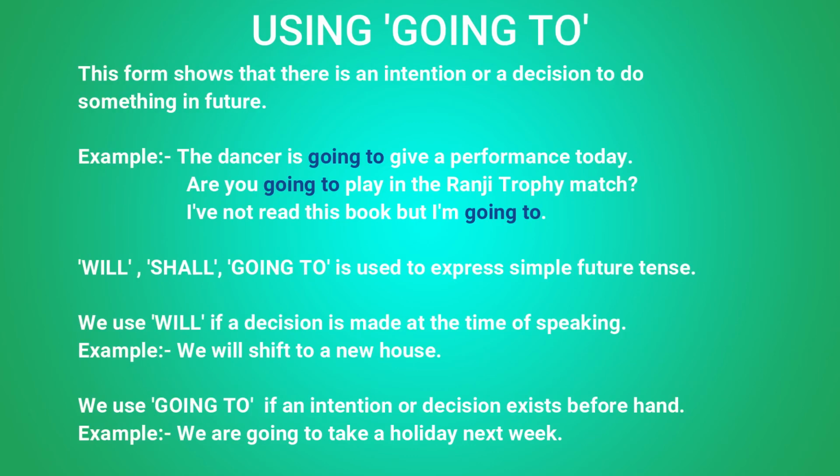Future tense is also formed by using going to. This form shows that there is an intention or a decision to do something in future. For example, the dancer is going to give a performance today. Are you going to play in the Ranji Trophy match? So we use going to form when we want to suggest people's intention to do something in the future. As, I have not read this book but I am going to. So the words will, shall, going to are used to express simple future tense.